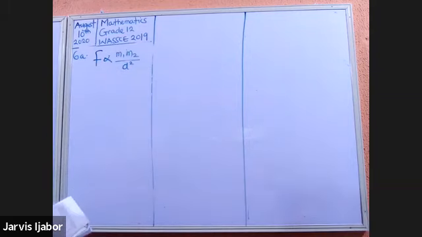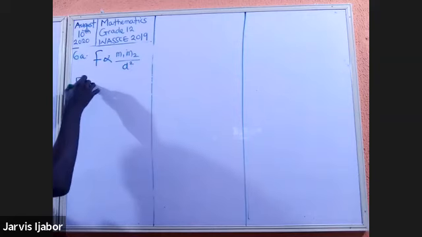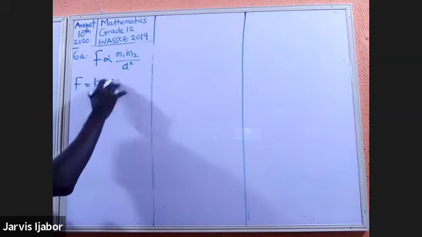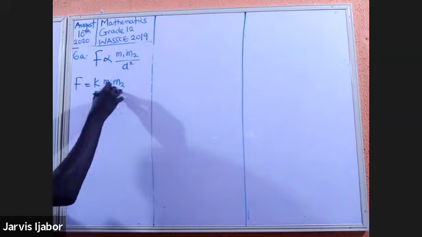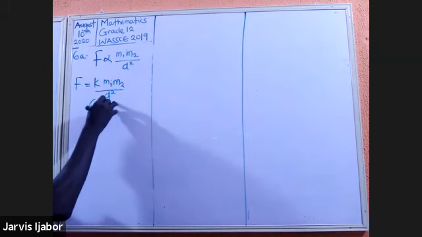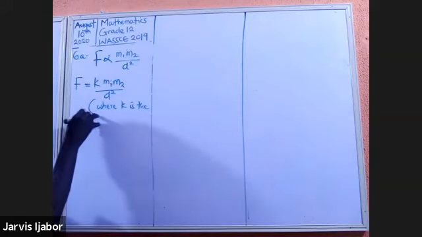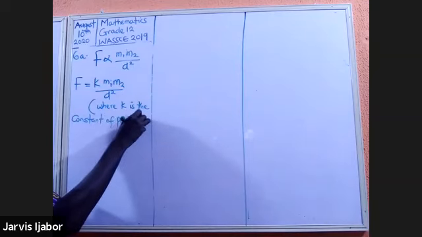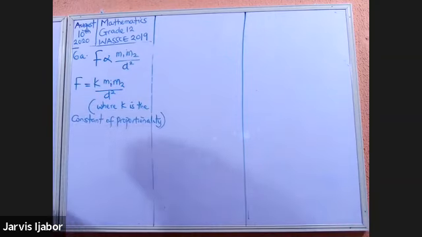Right, so remember that we introduced a constant of proportionality. So F will now be equal to K, M1, M2 over D squared, where K is the constant of proportionality. I don't think they bother so much about this anymore. I know back in the days it was very important for you to write it, but I don't think they will bother so much about it.